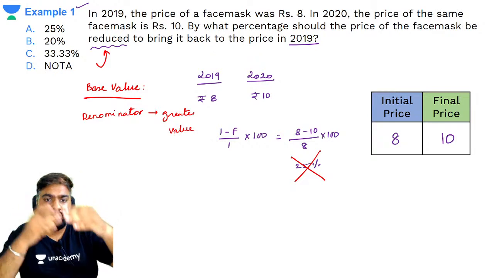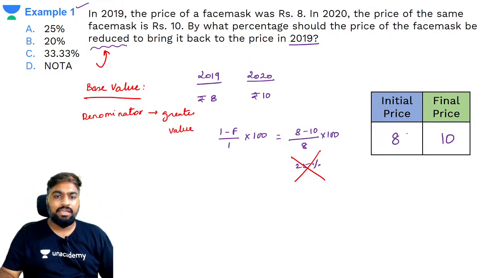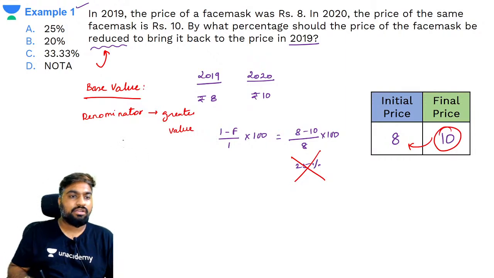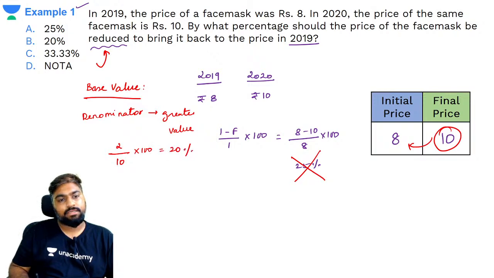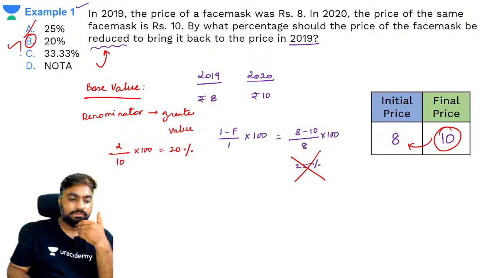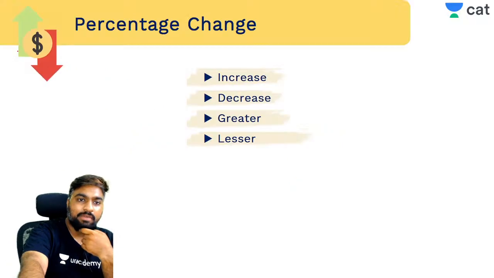क्योंकि बड़े वैल्यू से छोटे वैल्यू reduce करोगे. You can't reduce from 8 to 10. This is not called reducing, it's called increasing. Reduce कब होता है? 10 to 8, right? So 10 becomes your base value. तो difference क्या है? 2 rupees का difference for every 10 rupees. That's it. Which is 20%, not 25. समझ गए? Yes, Sakshi, we'll be talking about the A by N rule also.